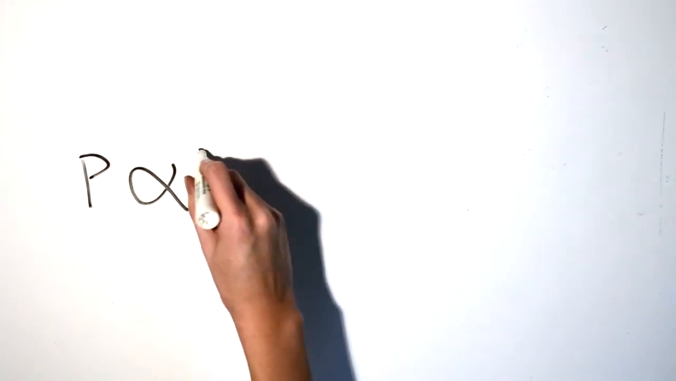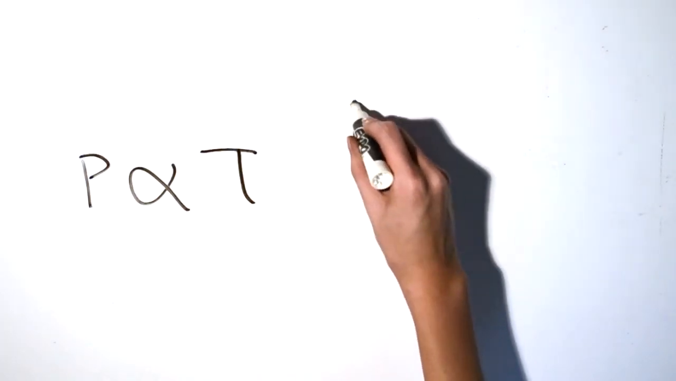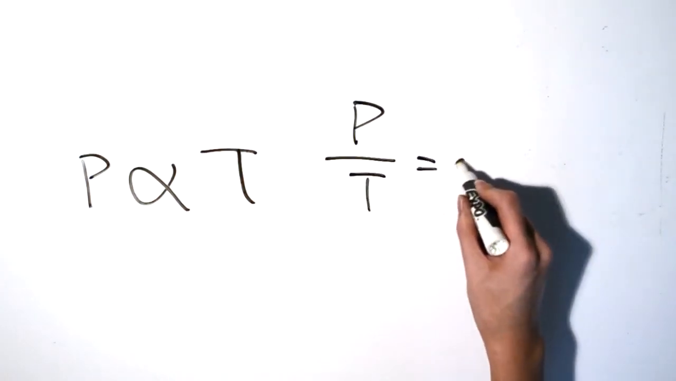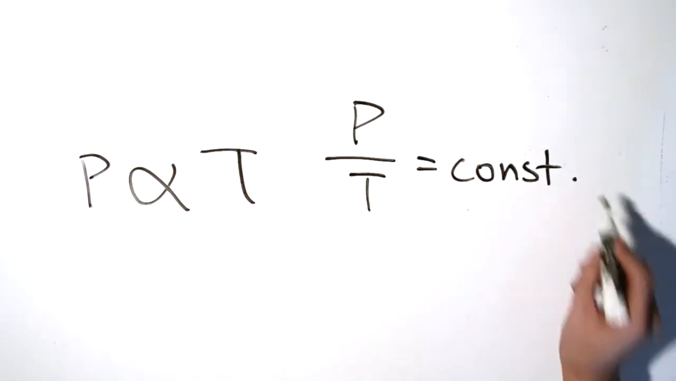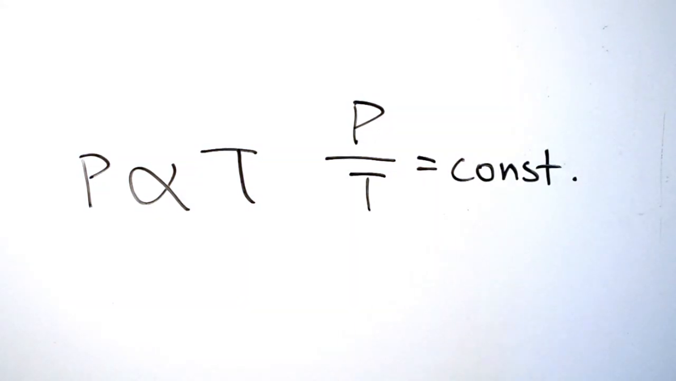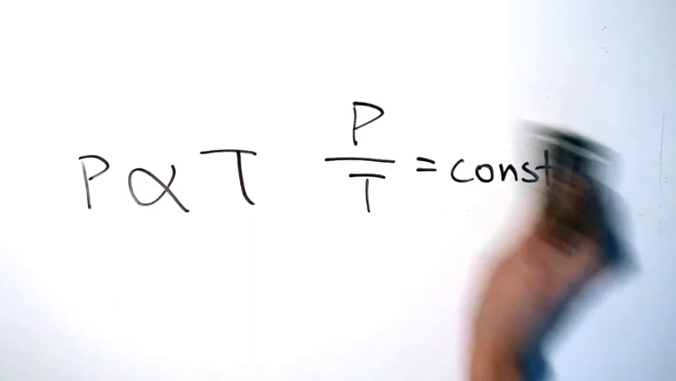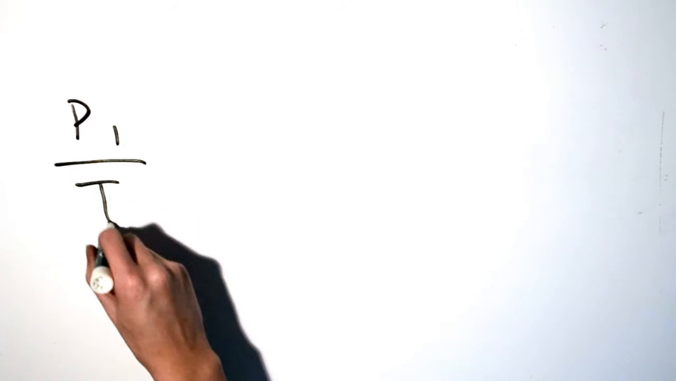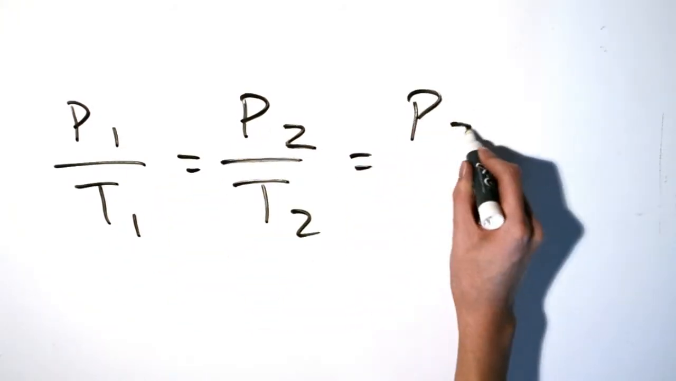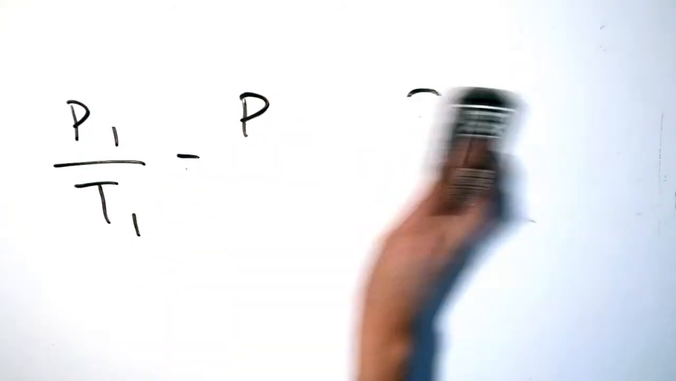Mathematically, we can write this relationship like this. This is such that the number of moles and the volume remain constant. Both of these relationships show that for a fixed mass of gas at a given volume, the gas pressure increases if the temperature of the gas increases, or conversely, if the pressure of the gas decreases, then the temperature decreases as well. Therefore, we can also say that the quotient of P and T remains the same for the same gas.